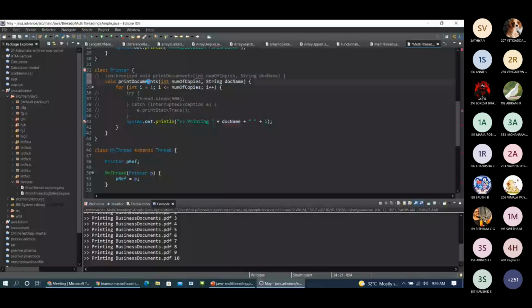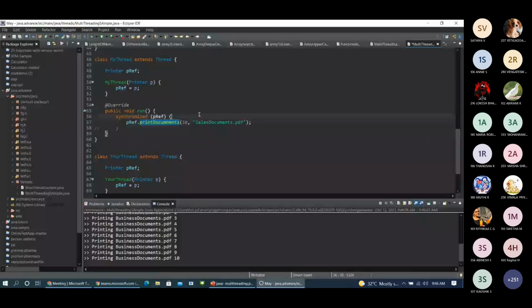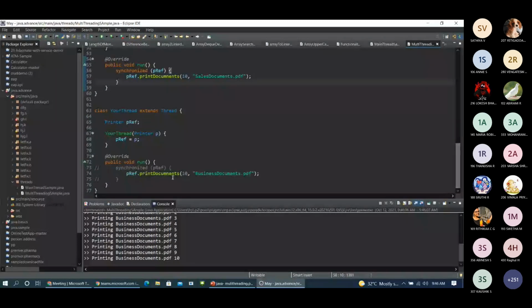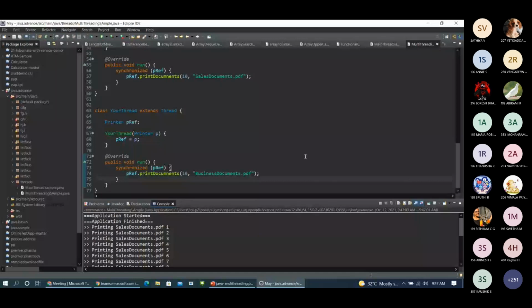Also inside my run method, I have created a synchronized block. This is the synchronized block. So here, if I have specified this as synchronized, and if I want to specify this also as synchronized, I can use this. The same thing happens. So this is how multi-threading is taking place. There is nothing more than this.